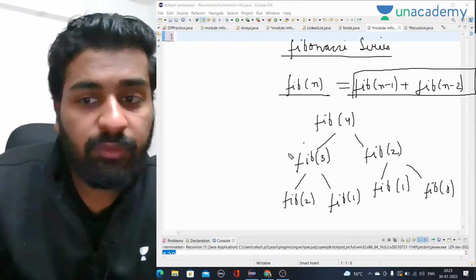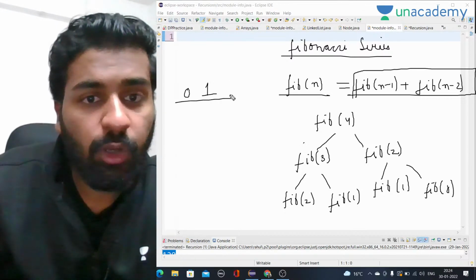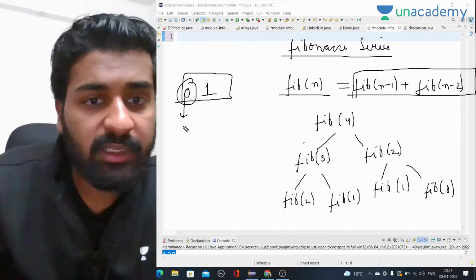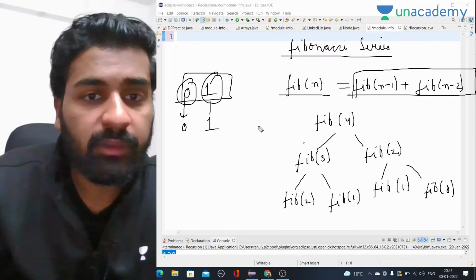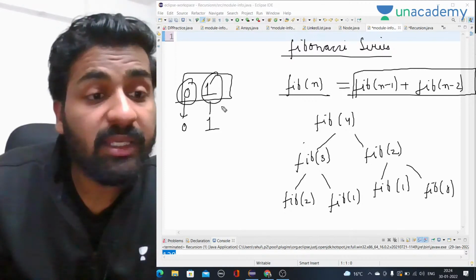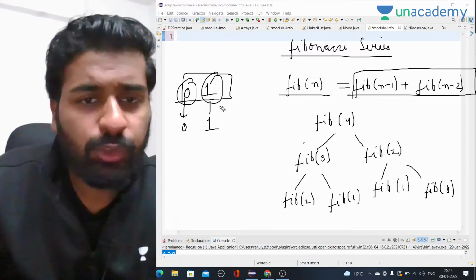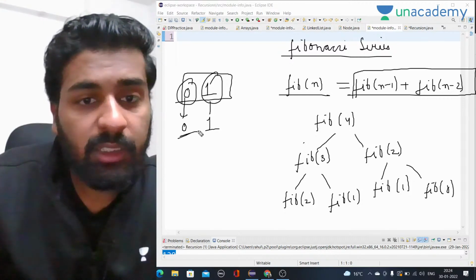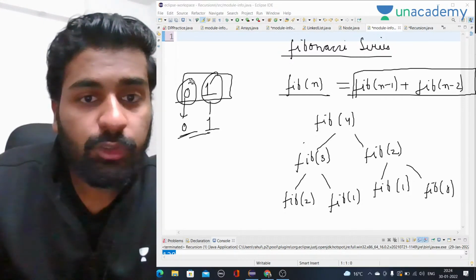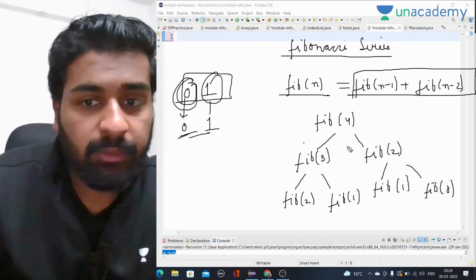The 0th value and first value we already know. The 0th value of Fibonacci series is 0, the first value is 1, and after that we keep calculating. So this will be our base case. Our base case is the smallest problem that we can solve by ourselves.